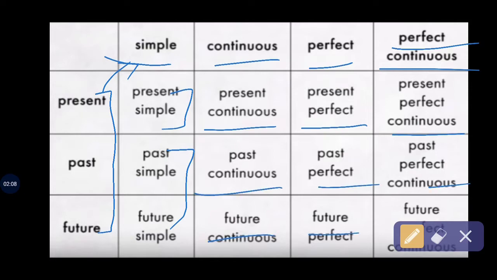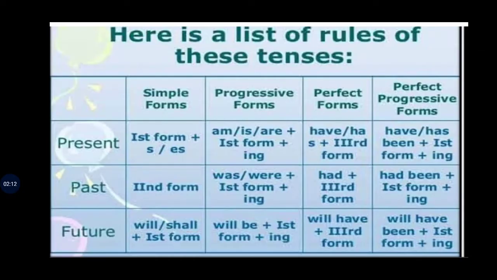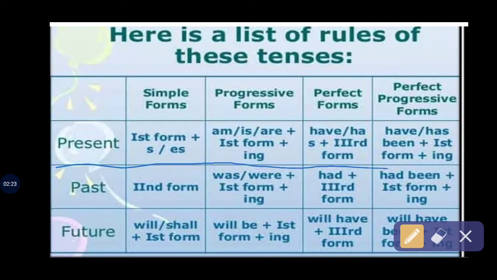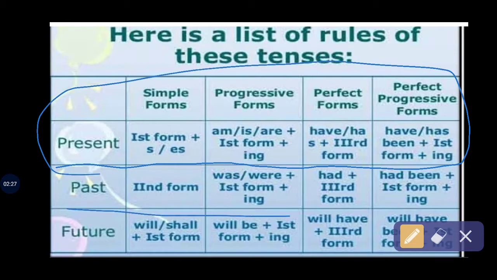Here I have written it clearly so you can read and understand them perfectly. So let's start to explain them. Here is the list of tense rules that we use to apply them. Here are the present tense rules, all four types, and here are the past and future.